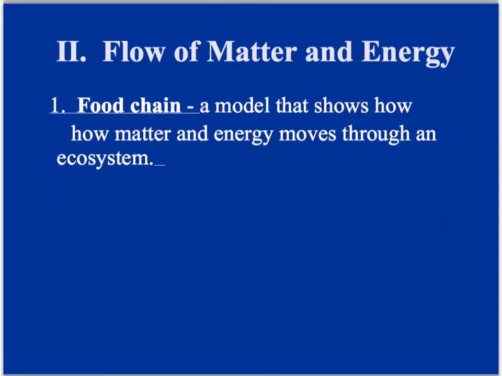So in middle school, you talked a little bit about food chains, most likely. A food chain is a model that shows how matter and energy move through an ecosystem. So for instance, you might have a food chain where berries are eaten by rabbits, rabbits get eaten by a fox, and the fox gets eaten by a hawk. Two important things for a food chain: the arrow shows which way the energy is moving. So for instance, the berries are moving into the rabbit, or being eaten by the rabbit.